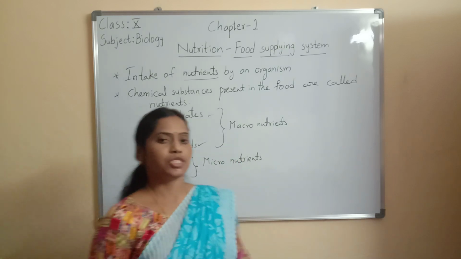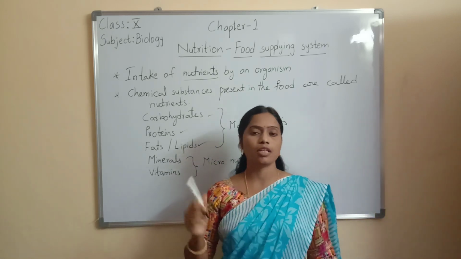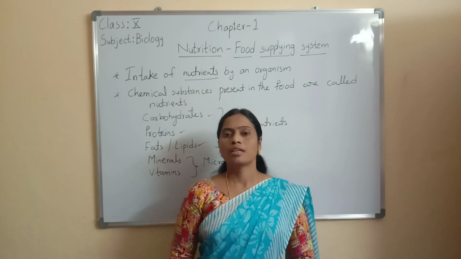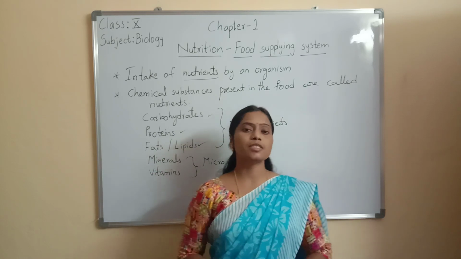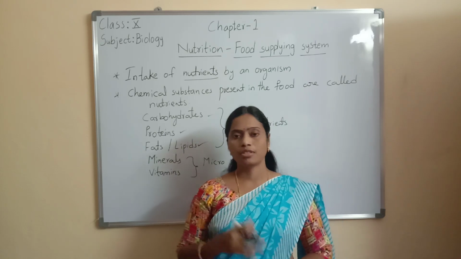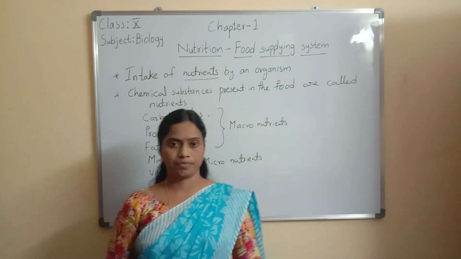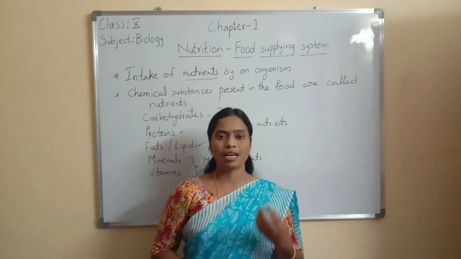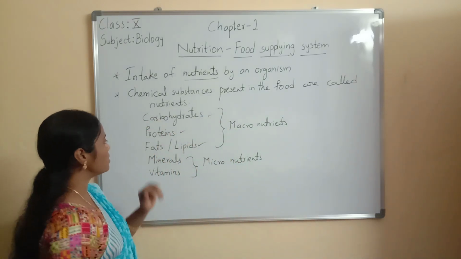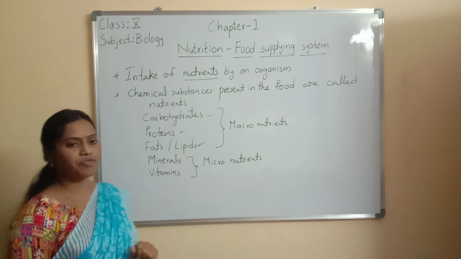Micronutrients. So children, what is the definition of nutrition? The process of intake of nutrients by an organism is called nutrition. Nutrients means the chemical substances present in the food. There are 5 types of nutrients present in our food. The food which we eat contains 5 types of nutrients: carbohydrates, proteins, fats or lipids, minerals and vitamins.